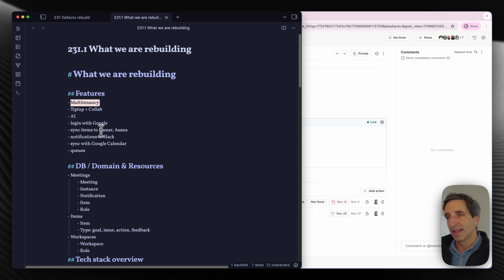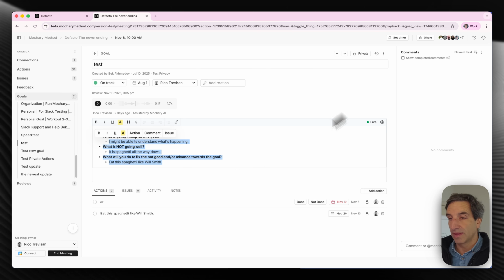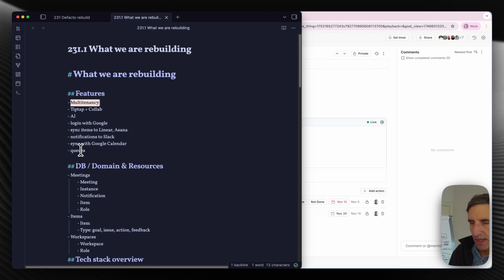We're going to be able to sync items with Linear, with Asana. Also set up to send notifications to Slack. Sync this with your Google Calendar, so that whenever you move a meeting, we'll move this meeting also. And we're going to have some queues and a bunch of stuff, right? So it is a full-fledged app, and we're going to rebuild this in Elixir.